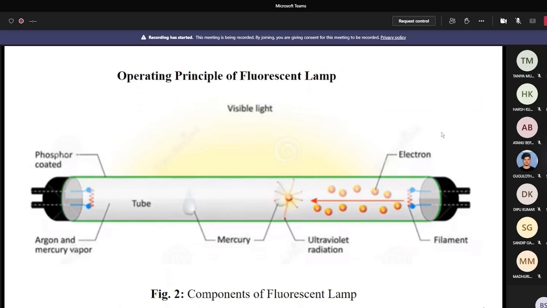Sir, is the theory of fluorescent lamps and CFL bulbs quite the same or different? Okay, I can discuss about the CFL lamp. Just wait.